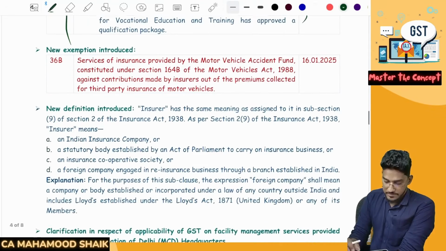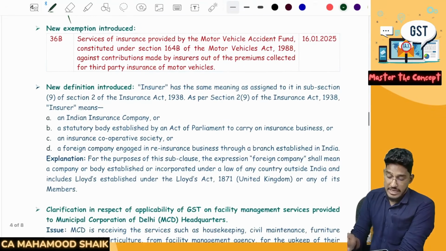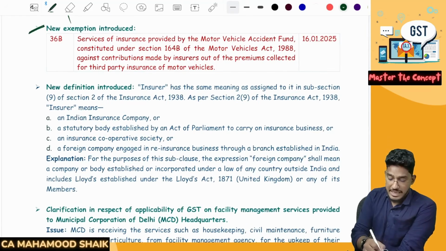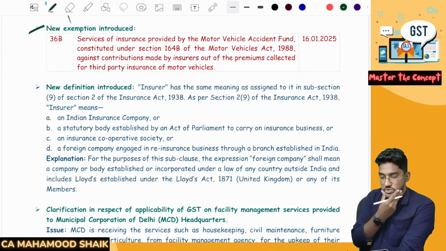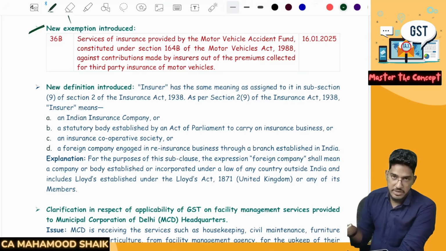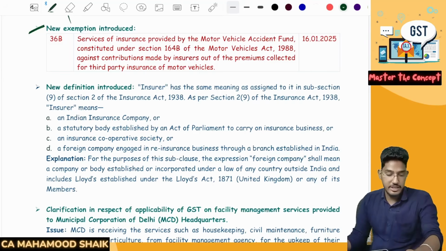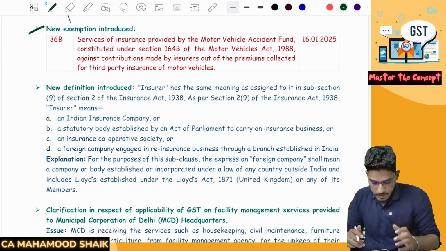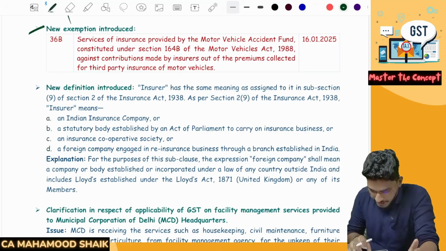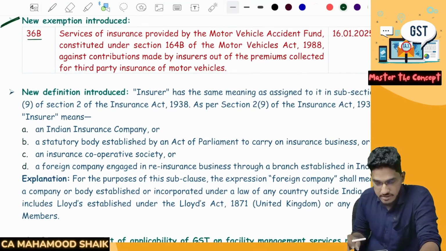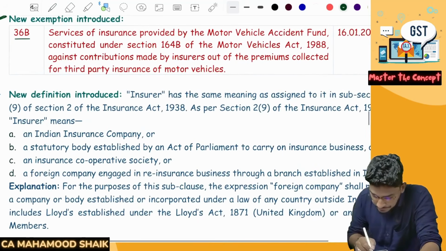Okay, next. Once again, we have one more exemption relating to insurance. With regard to the insurance sector, at various places we have amendments. Even in the exemptions, there is one more amendment relating to the insurance sector. Let us try to understand what that exemption is. It is introduced by way of entry number 36B. Let us see what 36B says.